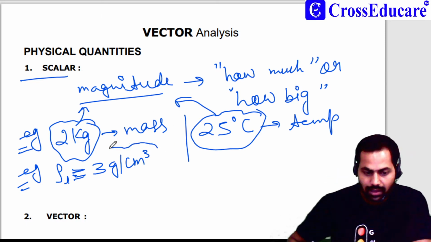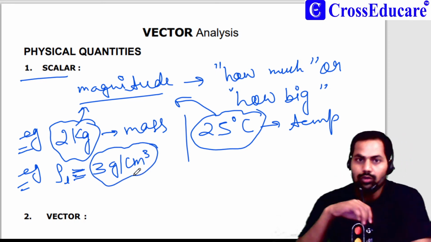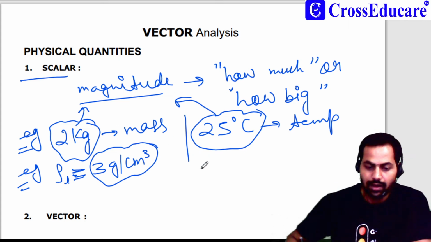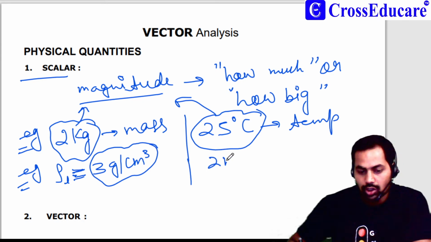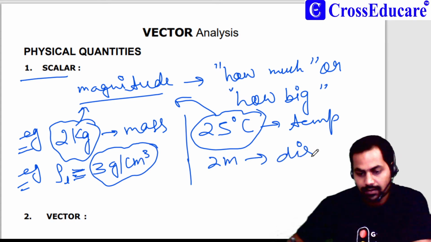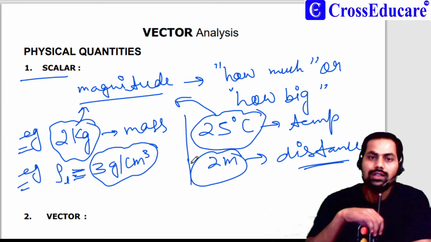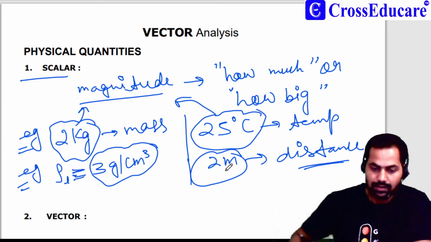So 3 gram per centimeter cube is the magnitude of the density. Okay. Now if a person moves 2 meter distance, then it has 2 meter magnitude. Is it clear or not?